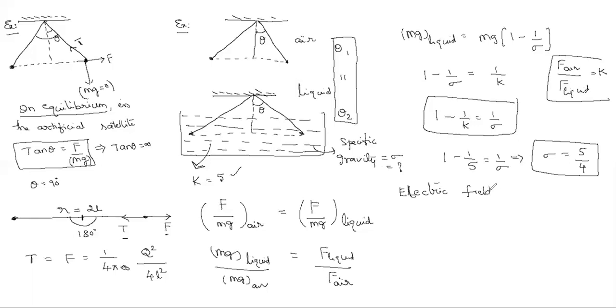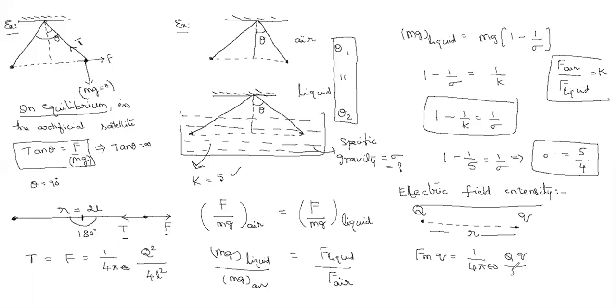If I come to electric field intensity, what is this electric field intensity? Simple. Suppose this is one charge, and here I take another charge, small q, at a distance r from capital Q. If I ask what is the force on small q, what do you say? F is 1 by 4 pi epsilon naught into capital Q into small q by r square.